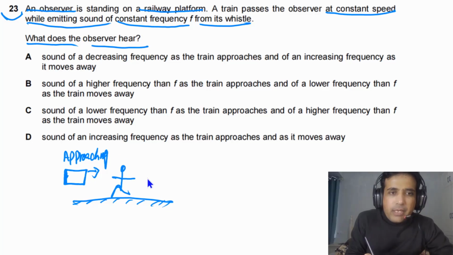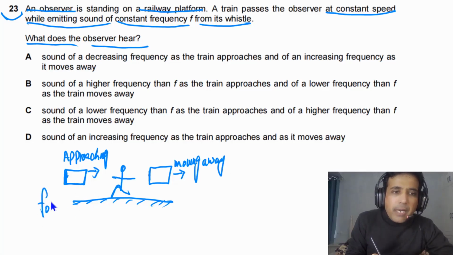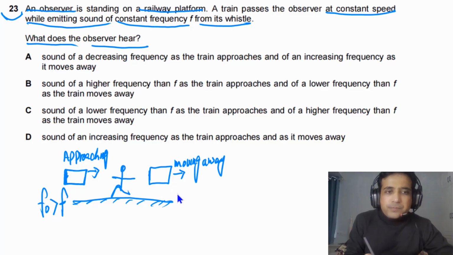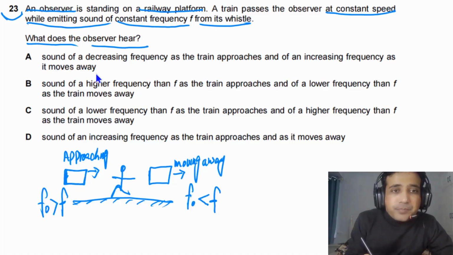And here we can draw when the train is moving away from the observer. When the train is approaching, the observed frequency will be greater than the frequency of the source. And when the train is moving away from the observer, the observed frequency will be lower than the frequency of the sound produced by the whistle. So this is what you need to understand to answer this problem. Now let's try to find out the answer.